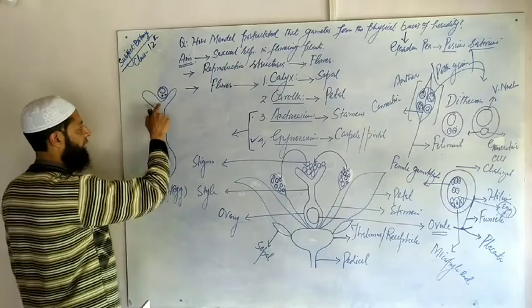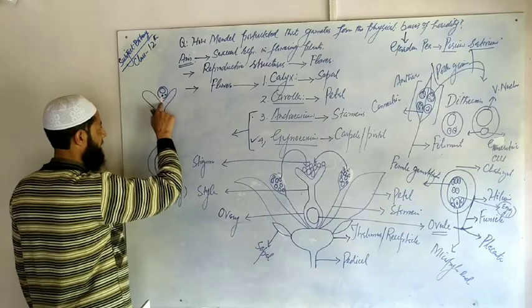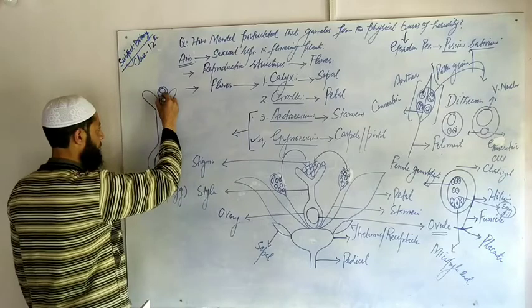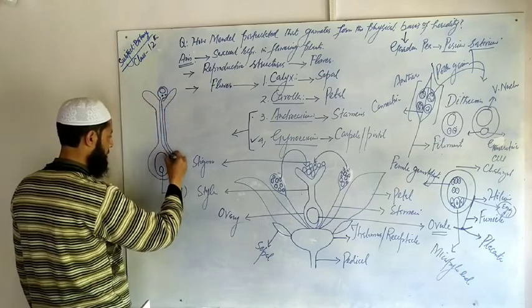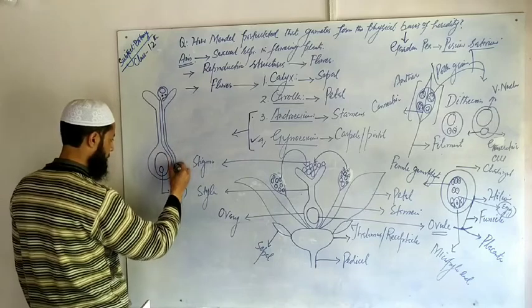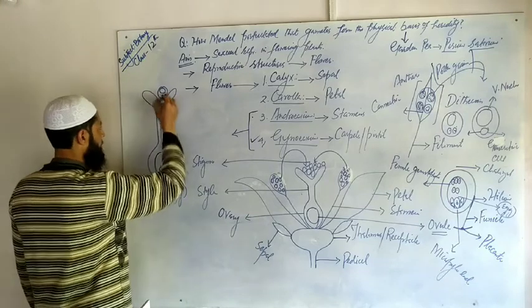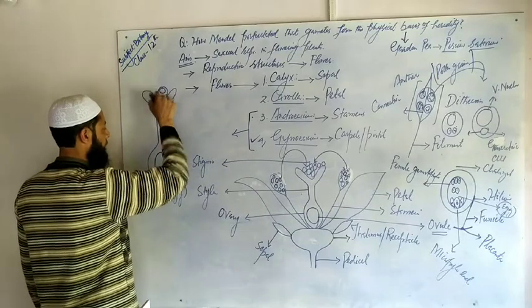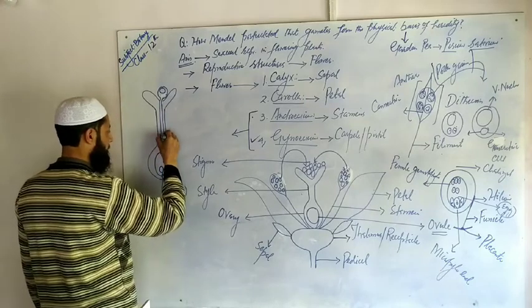After pollen-pistil interaction, the pollen grains germinate over the stigmatic surface and form a tube-like structure called the pollen tube. Through this pollen tube, the two male gametes run down, and the vegetative nucleus moves ahead.